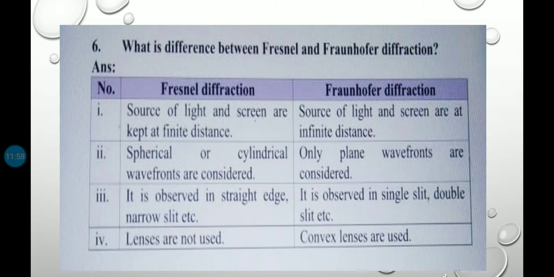in Fraunhofer there is infinite distance between the source and the screen. That's why here we get a plane wavefront. Then the third point is that it is observed in a straight edge, narrow slit, etc. Fraunhofer is observed in a single slit or double slit, etc. Lenses are not used in Fresnel; in Fraunhofer, convex lenses are used.